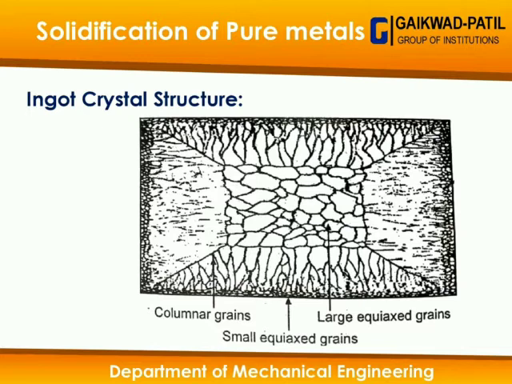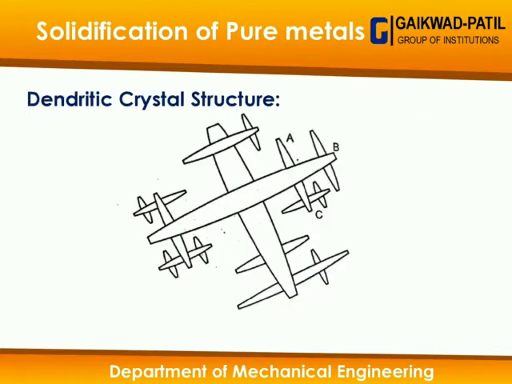The next type of structure is the dendritic crystal structure. This dendritic crystal structure occurs due to a slow cooling rate, and that kind of crystal structure occurs basically in non-ferrous metals.